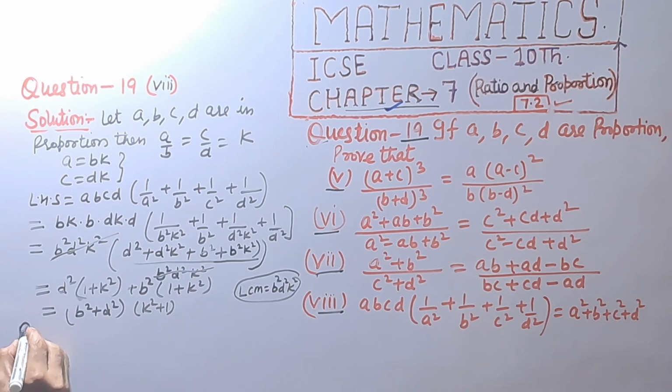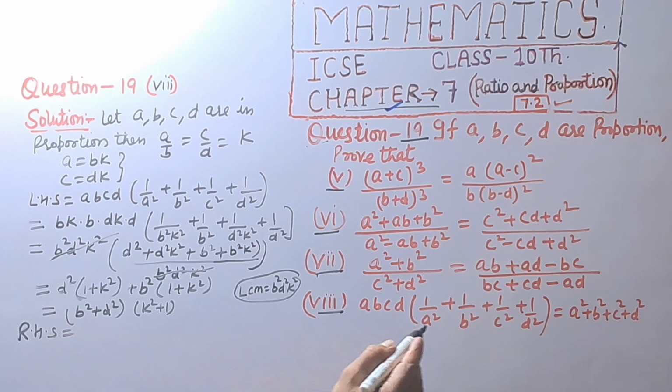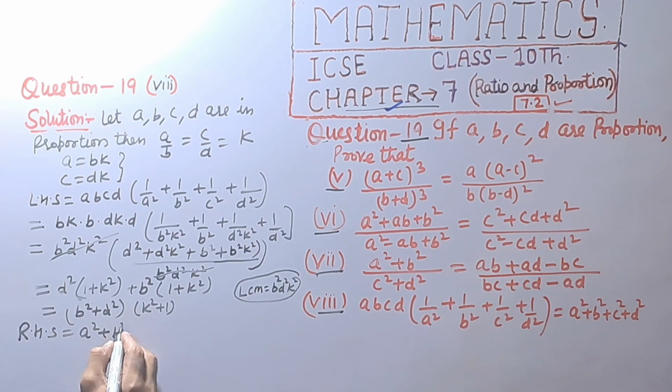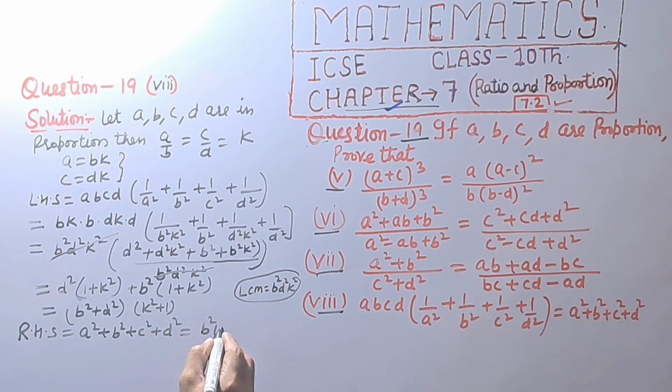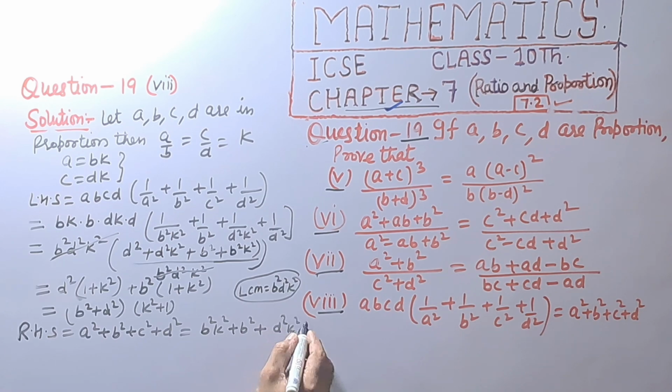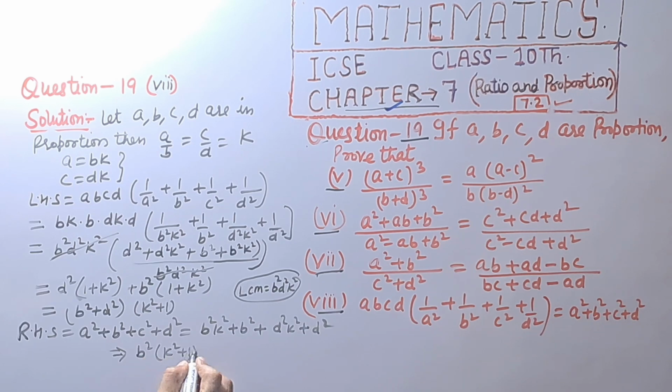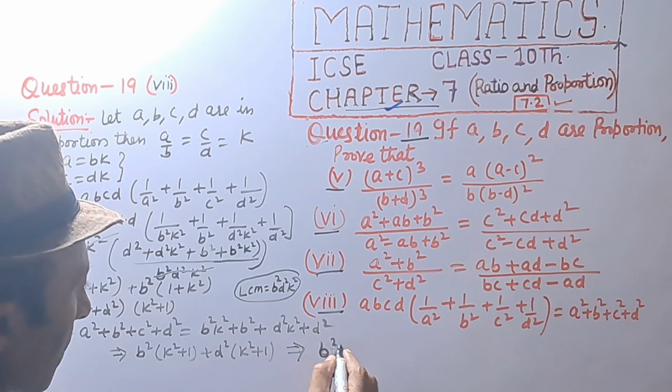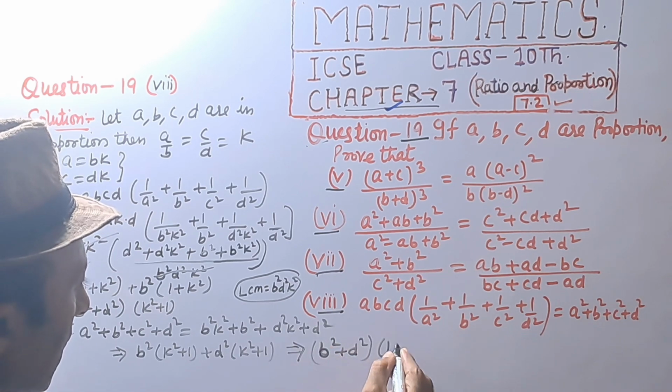Right hand side is equal to a square plus b square plus c square plus d square, that is equal to a square is b square k square plus b square as it is plus c square is d square k square plus d square as it is, which implies b square is common in bracket k square plus 1 and plus d square is common in bracket k square plus 1, which implies b square plus d square and k square plus 1.